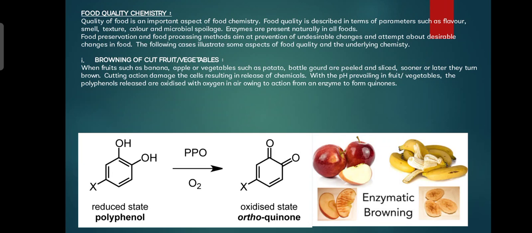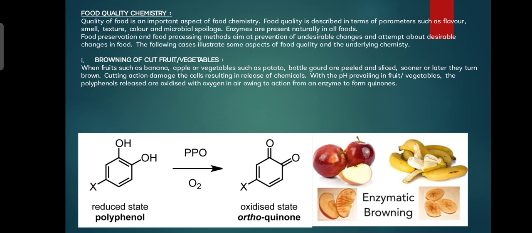It is due to the presence of oxygen and enzymes. When fruits such as banana, apples or vegetables such as potato, bottle gourd are peeled or sliced, sooner or later they turn brown. Cutting damages the cells, resulting in the release of chemicals.